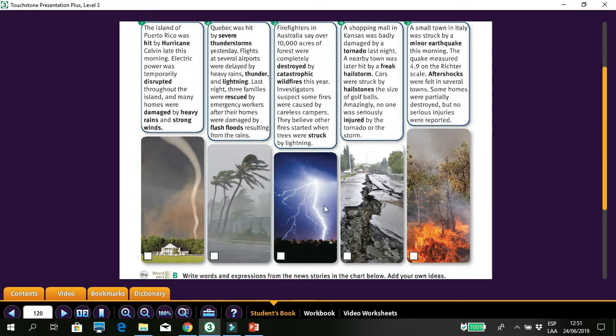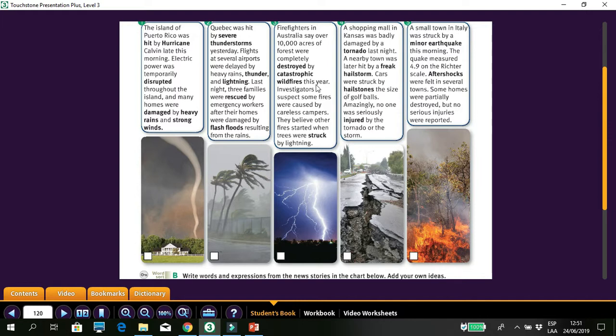okay? Then the third picture, it's a thunderstorm, una tormenta eléctrica, thunderstorm, yeah, with thunder and lightning and heavy rains and winds, okay? Picture number 4, it's an earthquake, okay? You can see the roads that are kind of open. And the last one, it's the wildfire, okay?